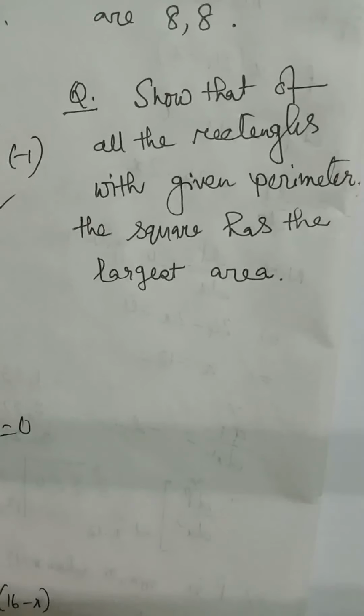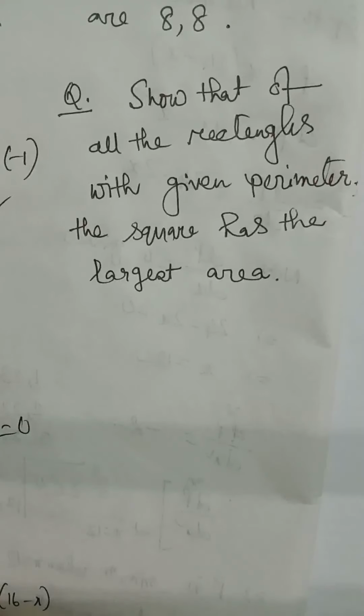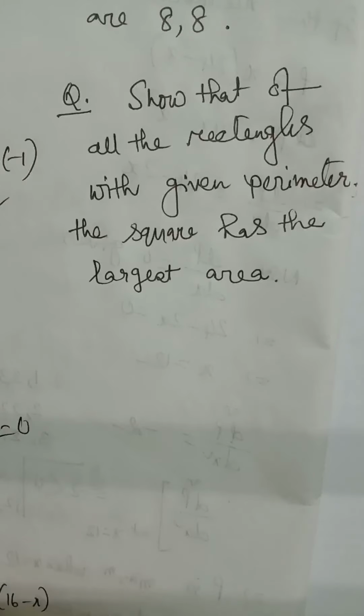Our next question is, show that of all the rectangles with given perimeter, the square has the largest area.